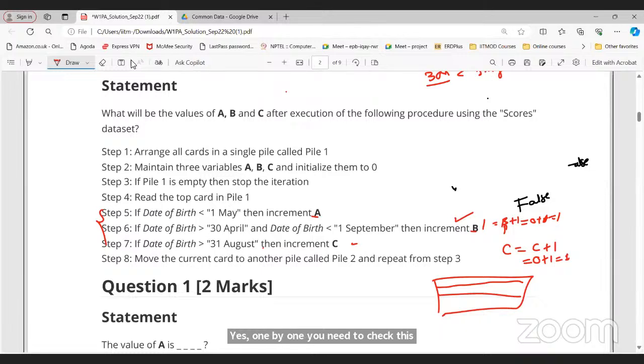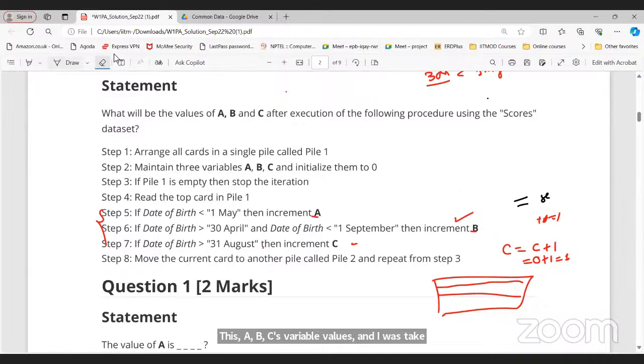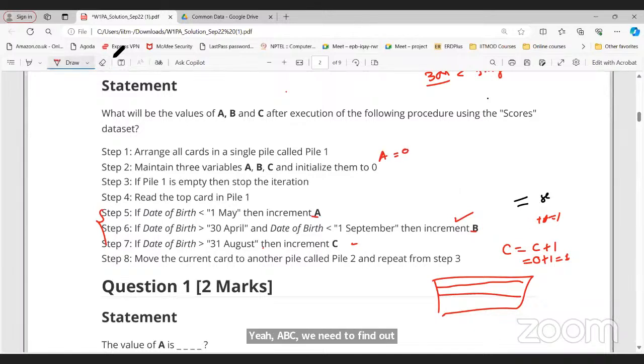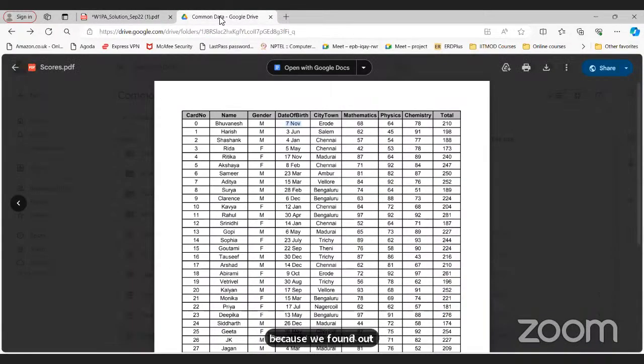It is to solve this question. It is the ABC variables' values. ABC we need to find out, because initially they are initialized to 0. We are incrementing the value of A, so A means A plus 1. Increment B means B equals B plus 1. For example, we got C equals 1 because we found out the date of birth is greater than 31st. For example, again we find a date, say 30th of June.